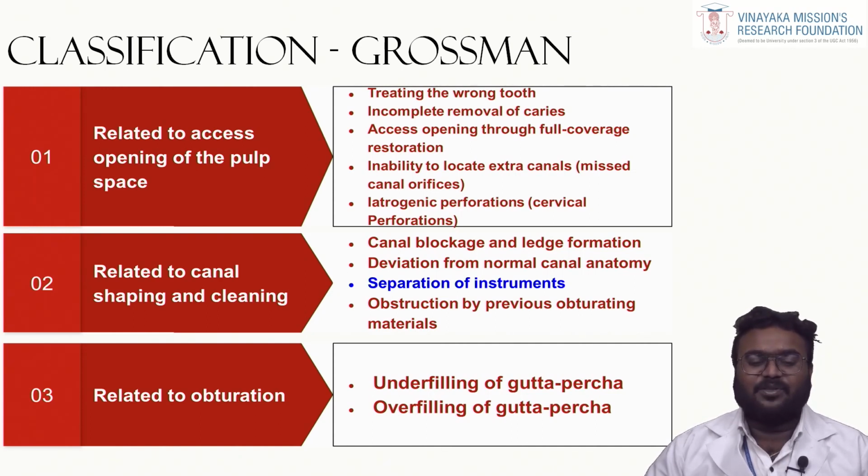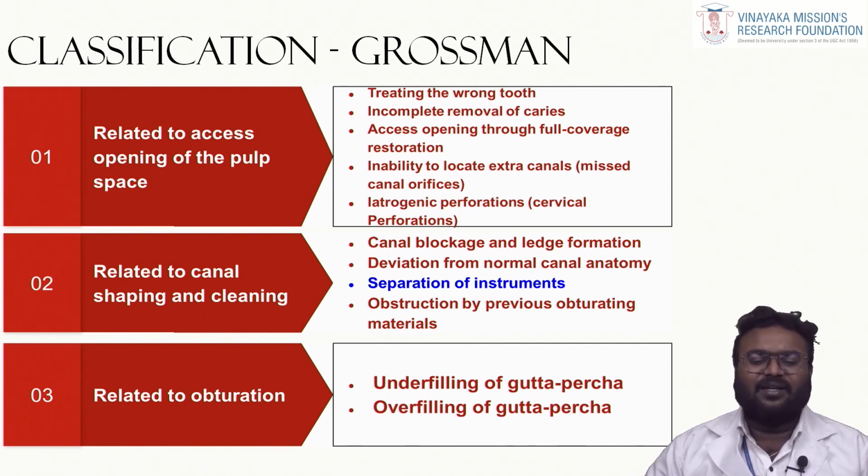Related to the access opening procedures of the pulp space, the mishap that can happen can be due to treating the wrong tooth or incomplete removal of caries. It may be a perforation or iatrogenic causes, and the access opening through a full coverage restoration is always a difficulty compared to the access opening in a natural tooth.